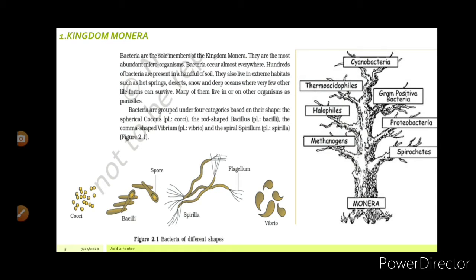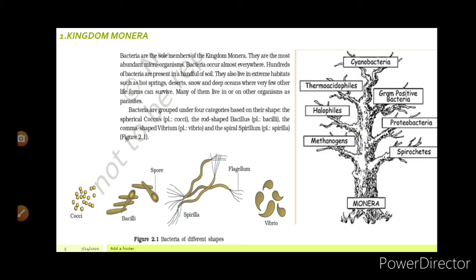Bacteria are grouped under four categories based on their shape: the spherical coccus, the rod shaped bacillus, the comma shaped vibrio, and the spiral spirillum. See, this can be asked in the examination. There are four types of bacteria on the basis of their body structure: cocci, bacilli, spirilla, and vibrio. Vibrio is comma shaped, cocci is circular.